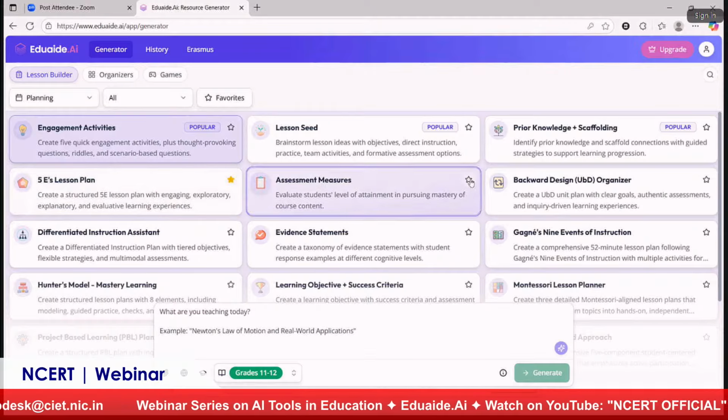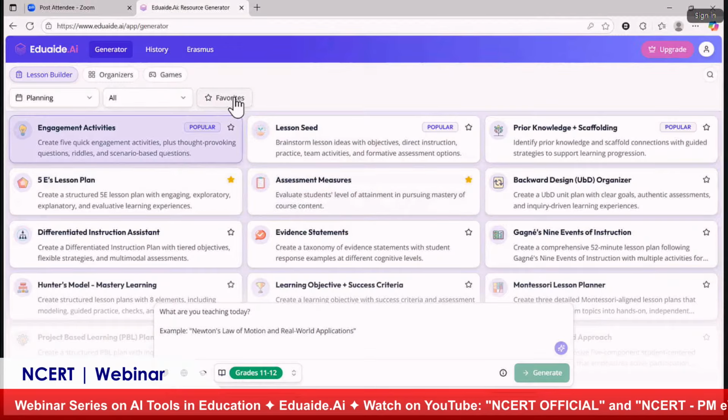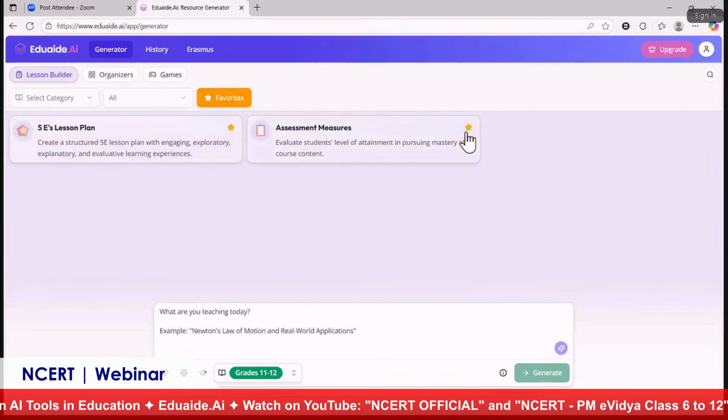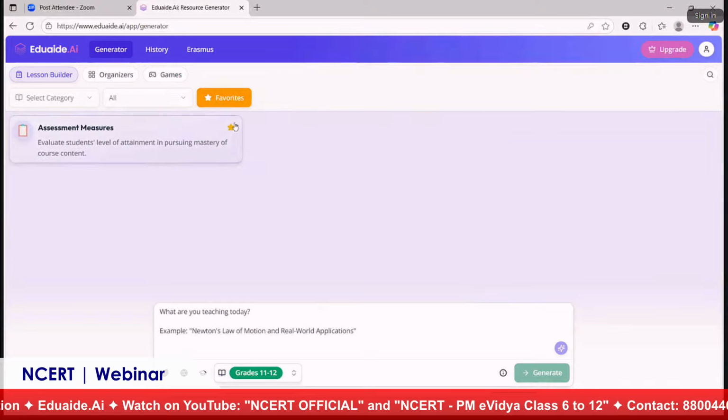And this assessment measure, that's your favorite. Just click on this star, and it will become your favorite tool, meaning you are going to use it repeatedly. That will be displayed in your favorites option. Okay, so now I'll just remove this.